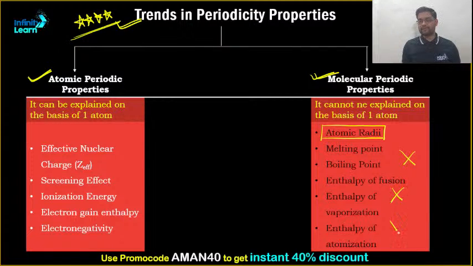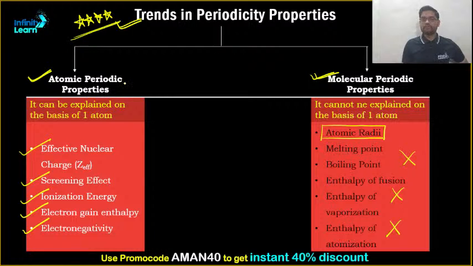In atomic property, we are going to study all. Why do we need to study atomic radii as a molecular property? Because these atoms are really very small, and getting the exact radius of a particular atom is very difficult. Most atoms exist as a dimolecule, or are at least attached to one another. That's why we study it as a molecular property. The rest we are going to study as atomic properties.